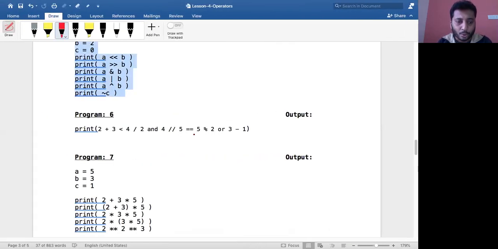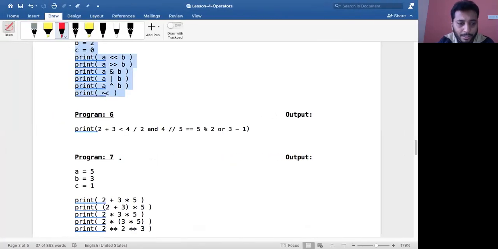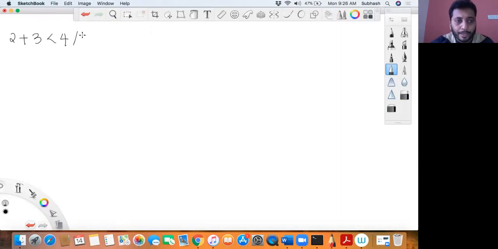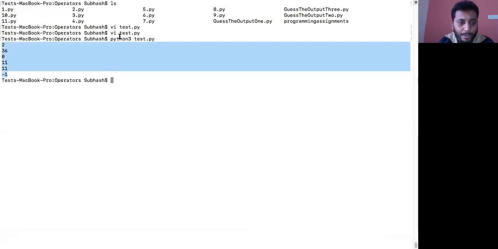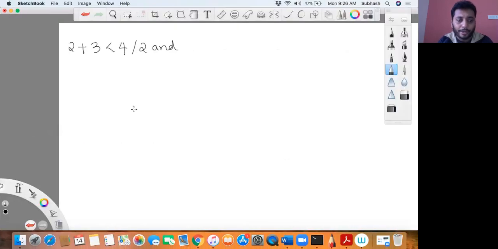So what is it? 2 plus 3 less than 4. Let me write it over here. 2 plus 3 less than 4, then 2 plus 3 less than 4 divided by 2, and there is an and, divided by 2, and 4 truncated 5.